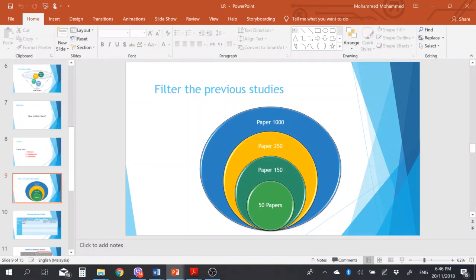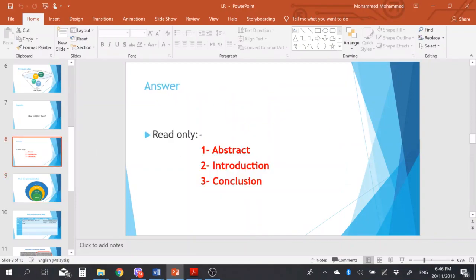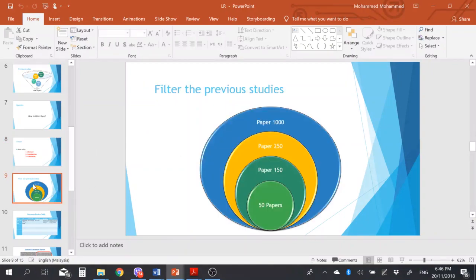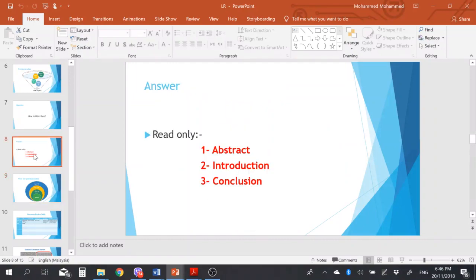Then should he read all the 50 papers, from the first page to the last page, or only the abstract, introduction and conclusion? In fact he should read them all, okay, because these are the papers that relate to his work, or to your work, and you have to read them all, okay? The abstract, introduction and conclusion are only for the filtering.